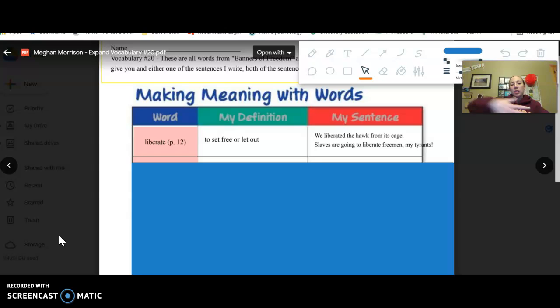So you could say, we liberated the hawk from its cage. We set it free. We let it out. In the text, it uses it saying, slaves are going to liberate freemen, my tyrants, which is an interesting sentence. It's talking about how slaves are helping to set the colonists free when the colonists, like, are free, right?